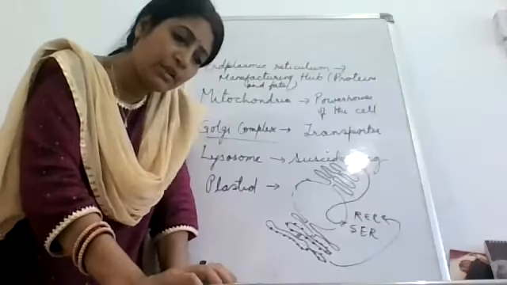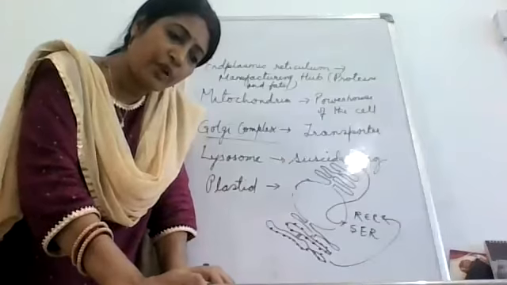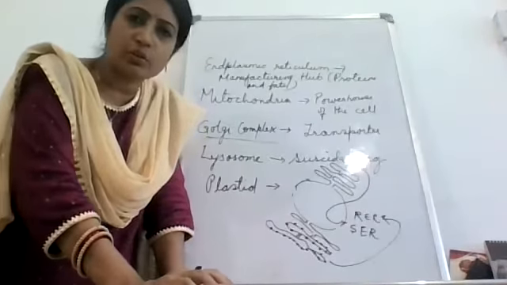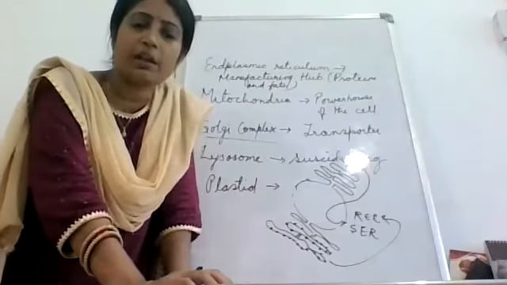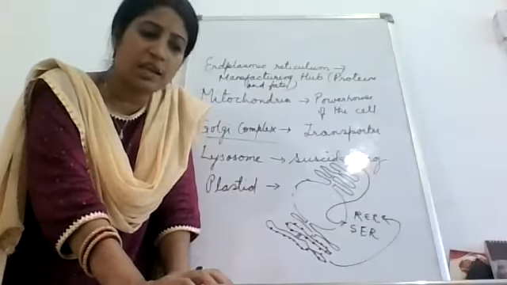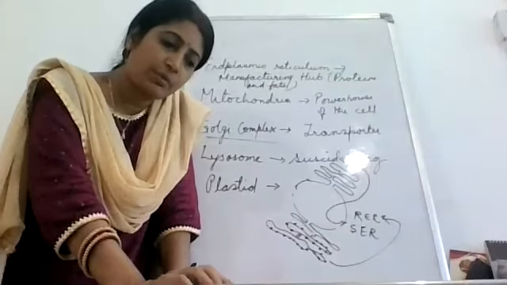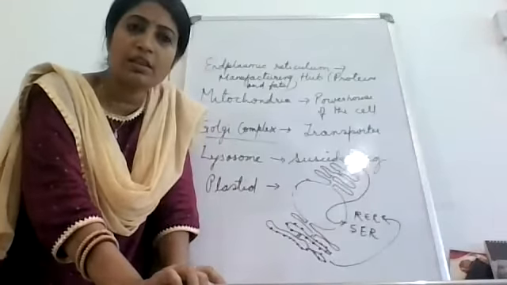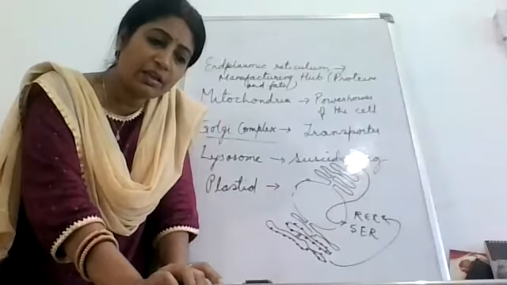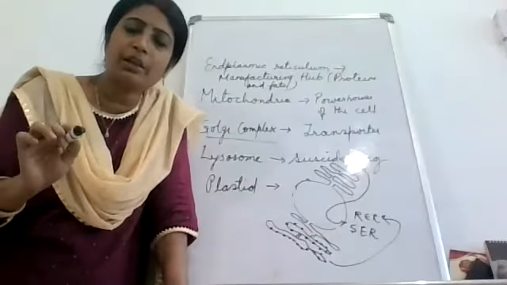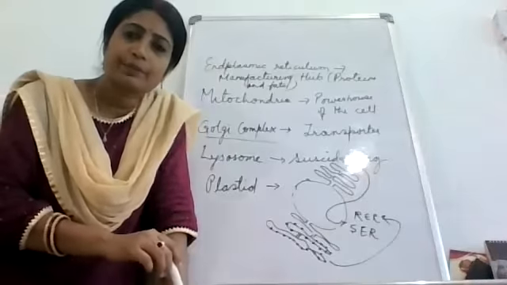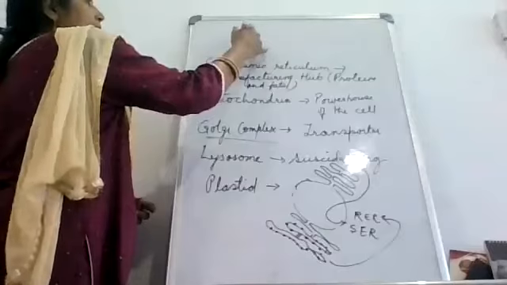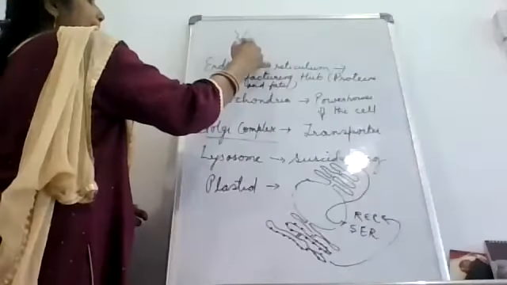The smooth endoplasmic reticulum is involved in the manufacture of fat molecules or lipids, important for cell function. तो smooth endoplasmic reticulum का function क्या है? It manufactures or synthesizes what? Fats or lipids. Some of these proteins and lipids help in building the cell membrane. So why is lipid required? For building the cell membrane, that is the plasma membrane. In the morning itself we have discussed. हम लोग डिस्कस किए थे ना ये वाला स्ट्रक्चर, याद है आप लोग को? Yes, ma'am.